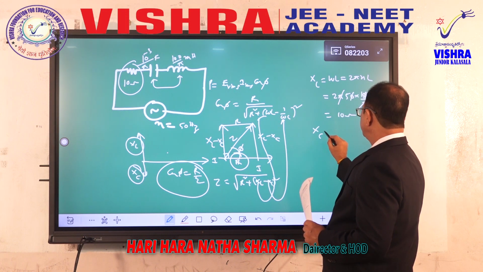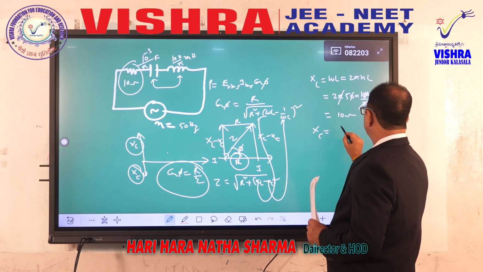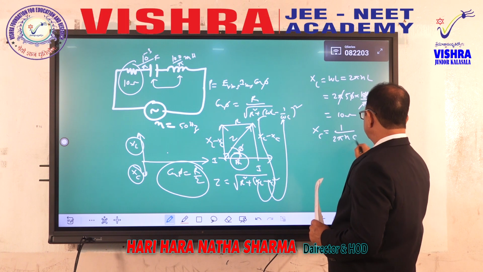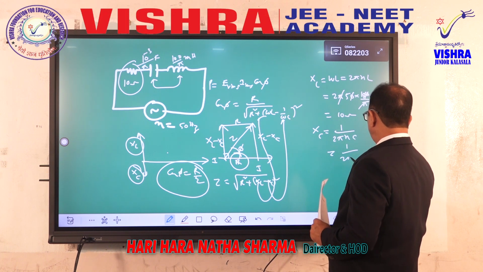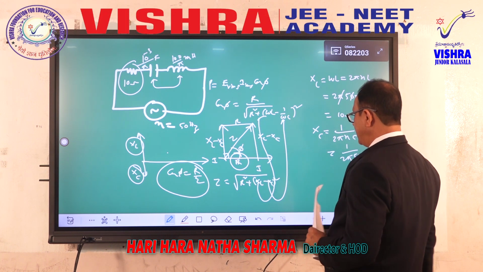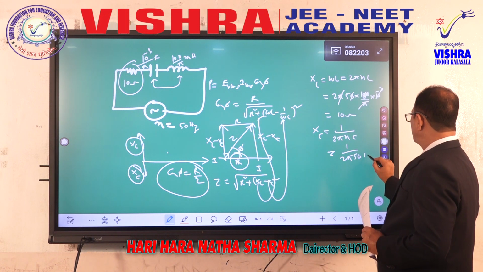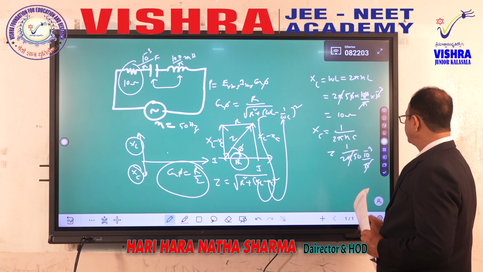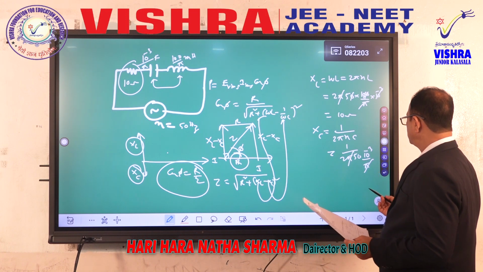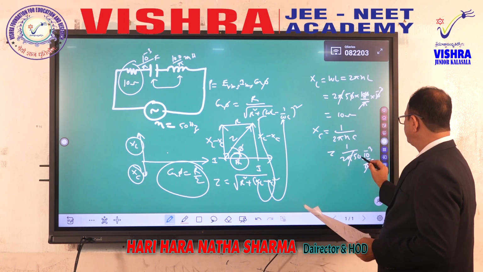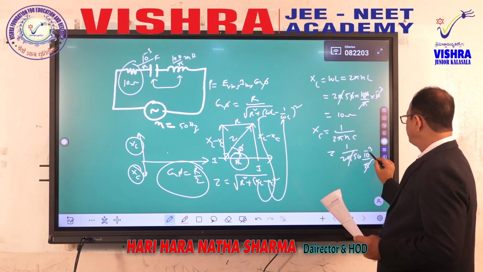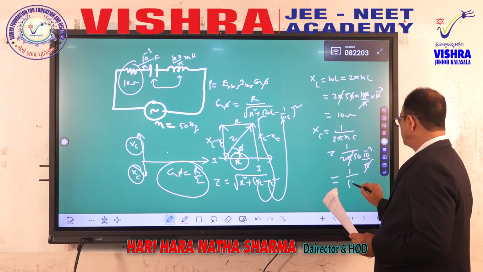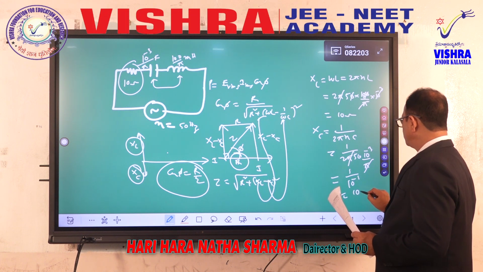Now the reactance of the capacitance, what do you get here? 1 over omega C, omega is 2 pi n C. Therefore 1 over 2 pi, frequency is 50 and the capacitance value is 10 to the power minus 3 over pi, pi gets cancelled. Now 50 into 200, therefore this entire factor becomes 10 to the power minus 1, which is equal to 10 ohms.